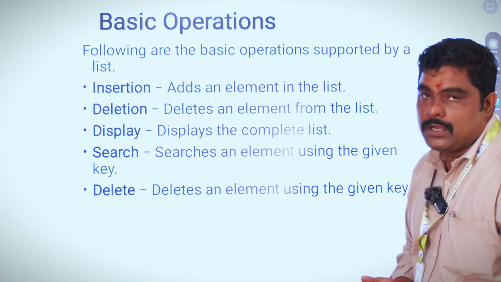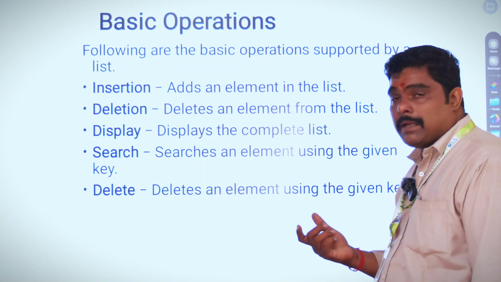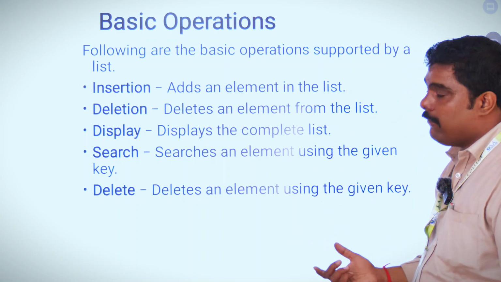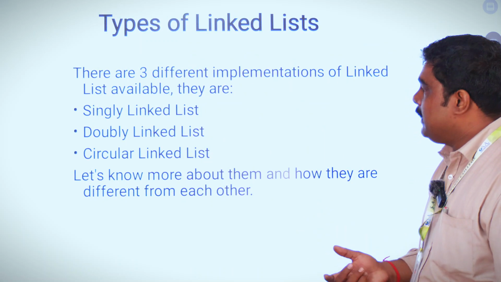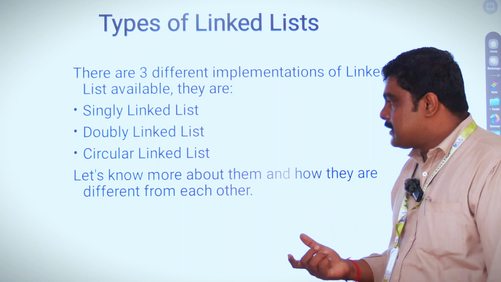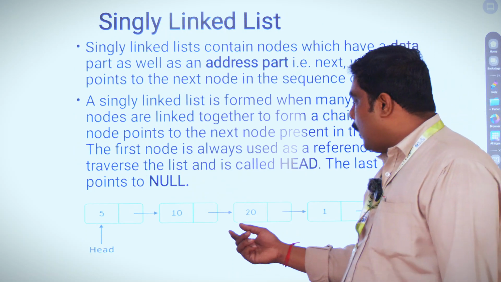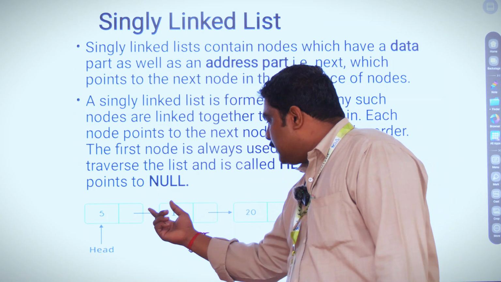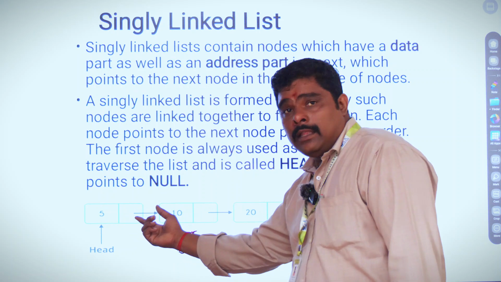The basic operations here are insertion, deletion, display and search, and they are performed on the linked list. There are three types of linked list: singly linked list, doubly linked list and circular linked list. A singly linked list has only one pointer. That means in the first node, the pointer points to the next node's data.